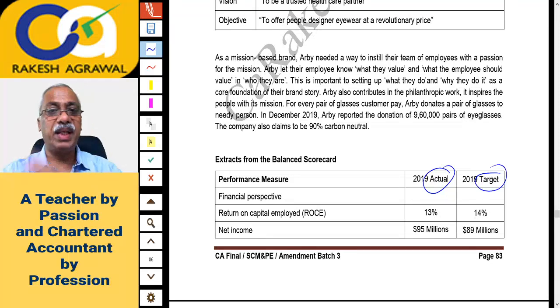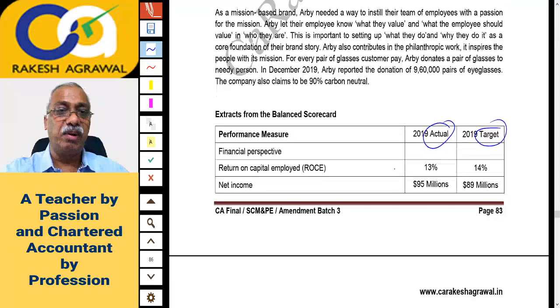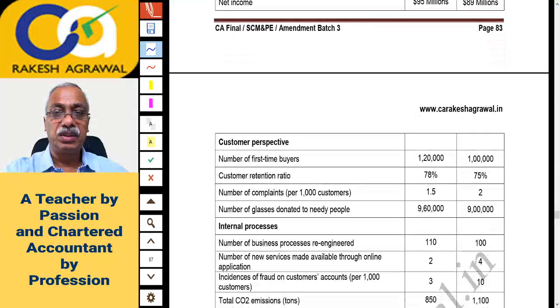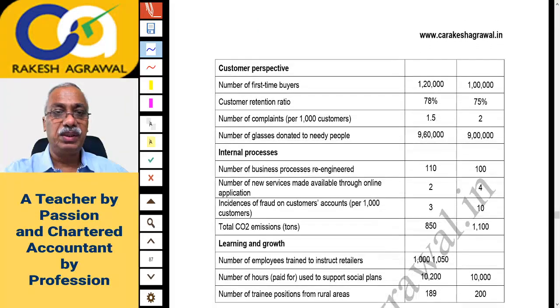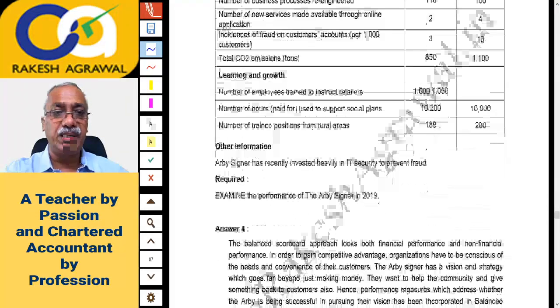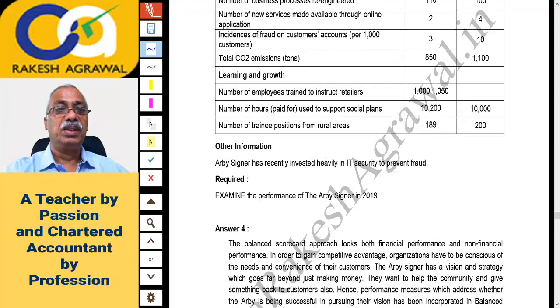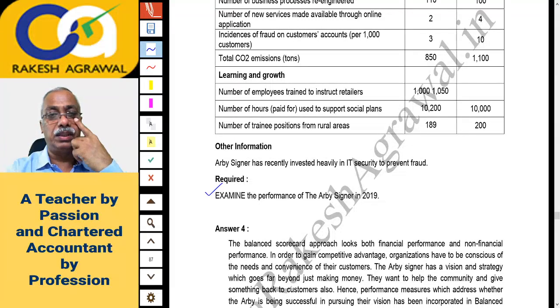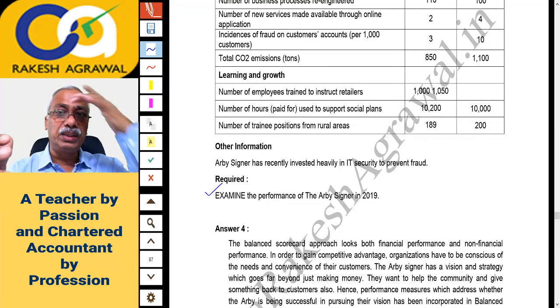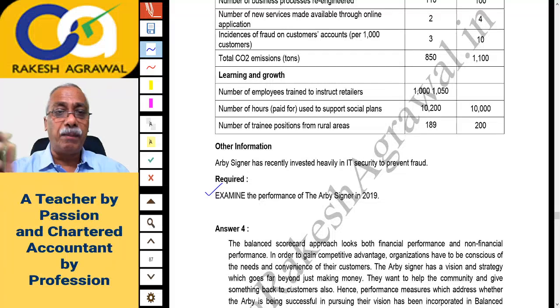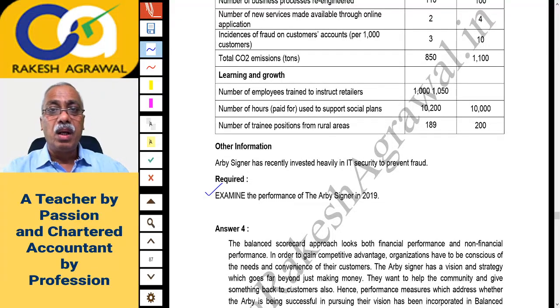So you have to compare the actual performance with the targeted performance and write down your comments. So some data is readily given in the question. You just compare the two data and offer your comments. The question is to examine the performance of RB Singer in 2019 by comparing the data. So there is no calculation as such, but there is a lot of comparison and giving the report, comparison report, performance report.